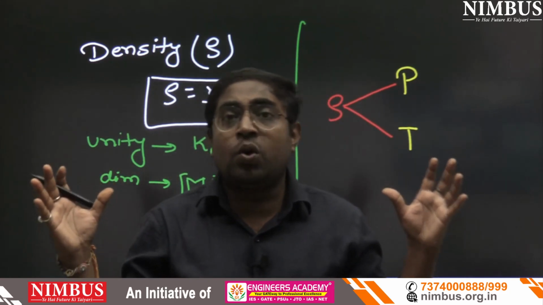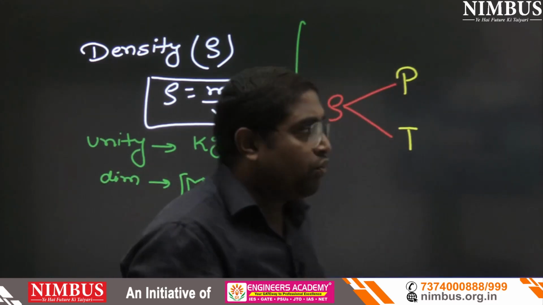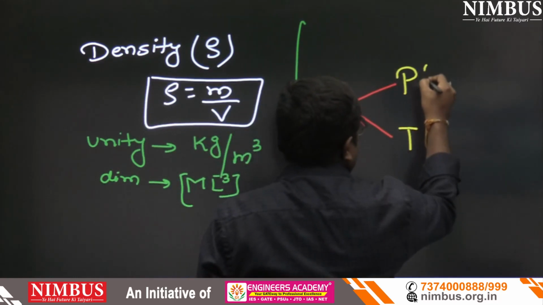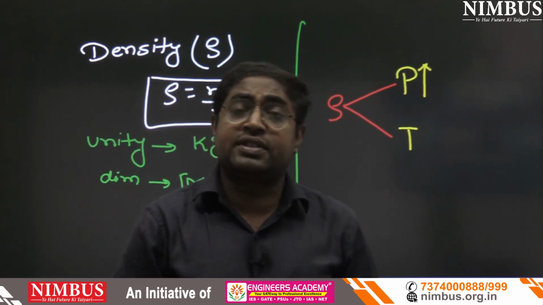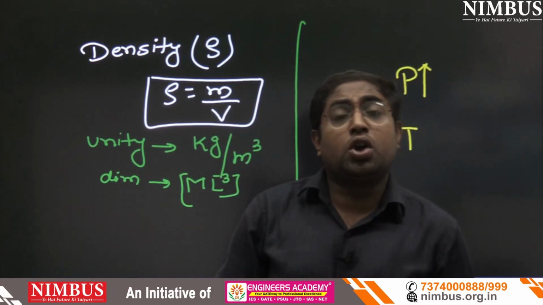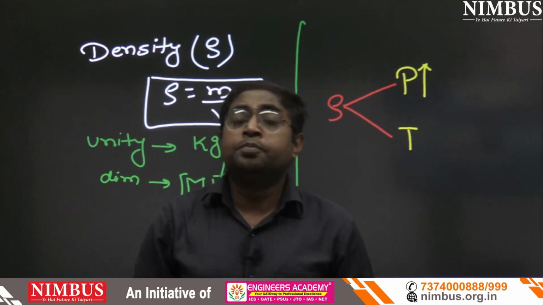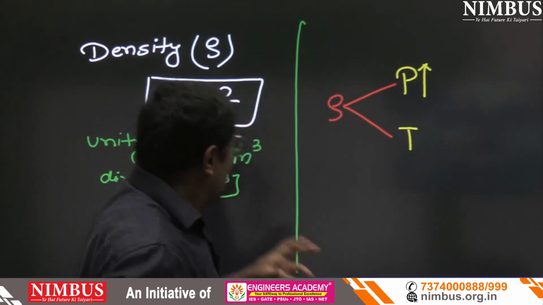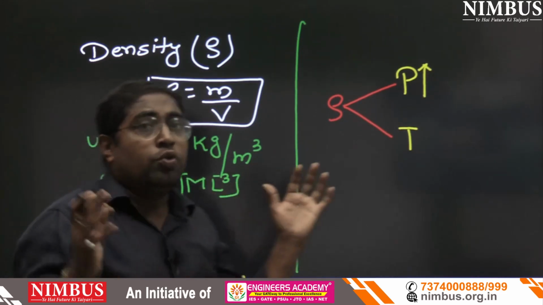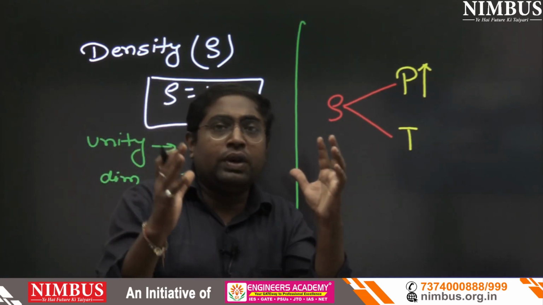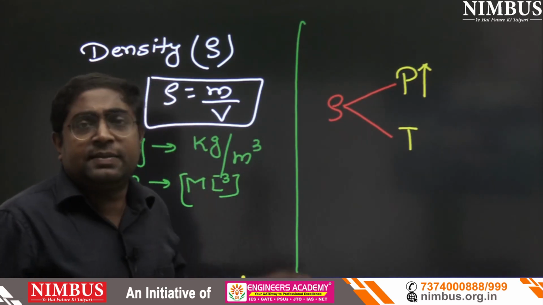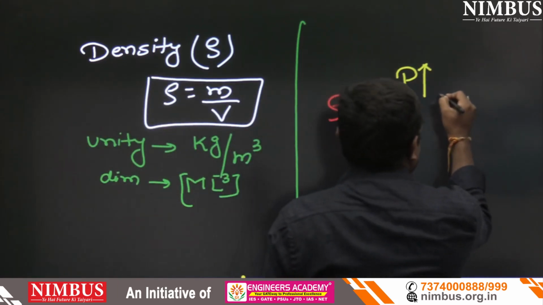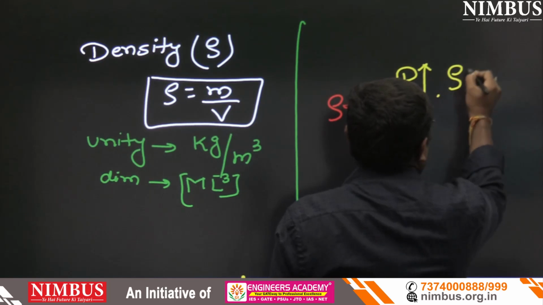Compression means we are going to increase the pressure. But in balloon, unfortunately, mass are fixed because we already tightened the balloon. So mass is not going to vary, but volume will decrease. If volume will decrease, so density will increase. Simply. So with increase in pressure, density increases.